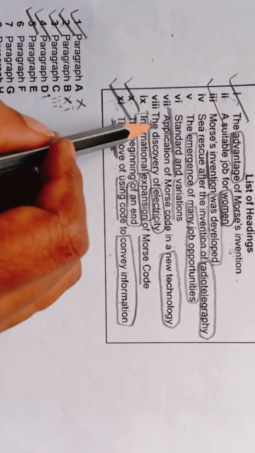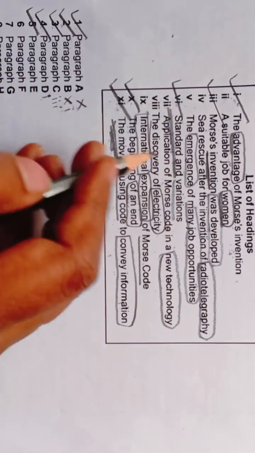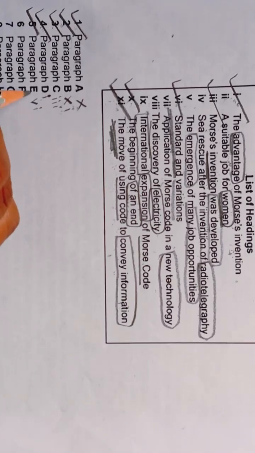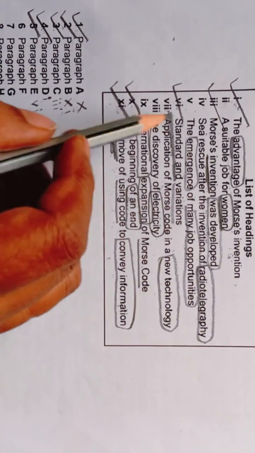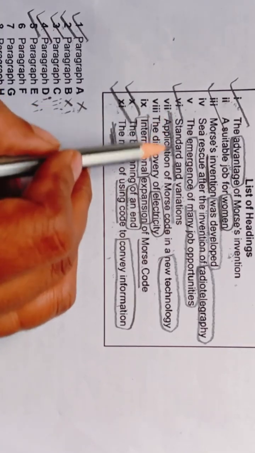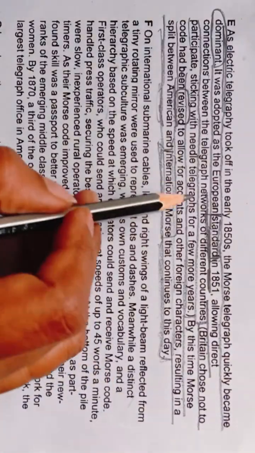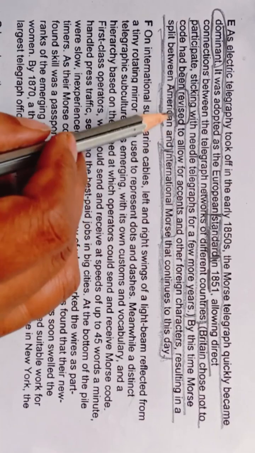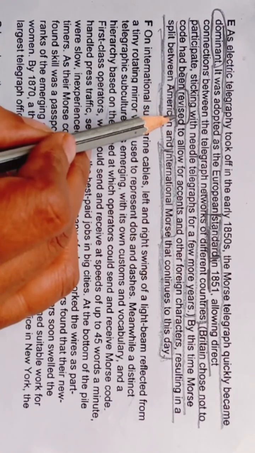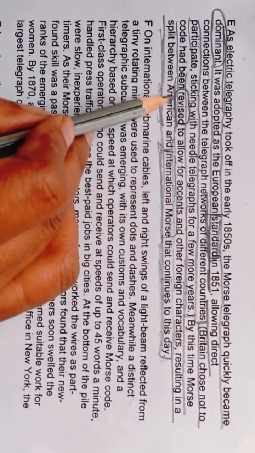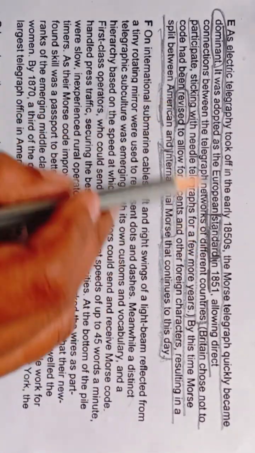So yes, we are getting our answer. We will write standard and variation, Roman number 6, in front of 5 in our answer sheet. So this will be our answer. We are getting these keywords, standard and variation. Standard and revised mean they are talking about having been altered or corrected. Variation means it varies. So from these two we are getting our answer. I hope you have understood this.